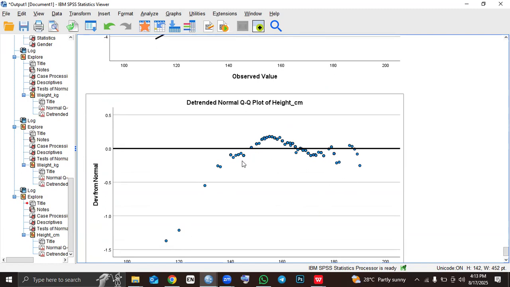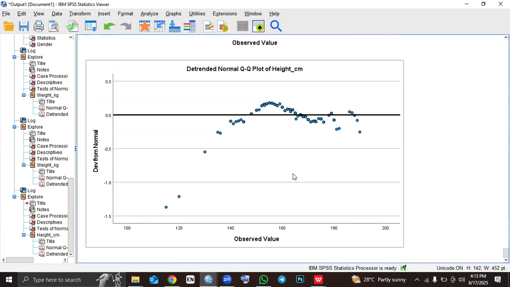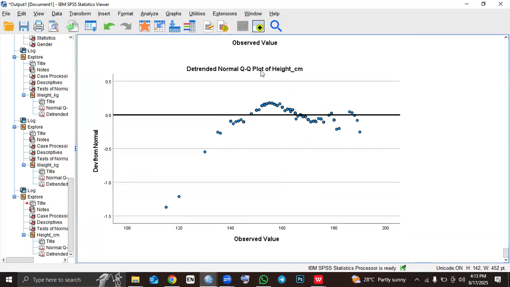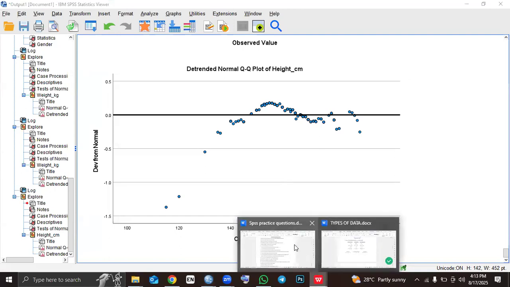And where is the tail? The tail is pointing to the left. The tail is the long side. The tail is pointing to what? The left. And it means that the data is what? Left skew. So that answers our question. It means that the data is left skew.